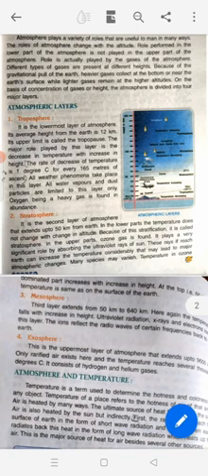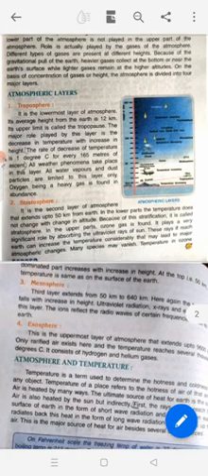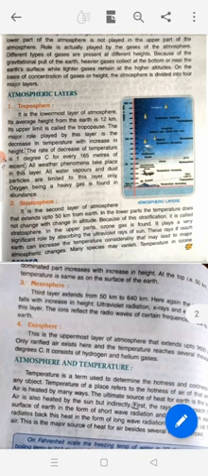In the upper parts, ozone gas is found. It plays a very significant role by absorbing the ultraviolet rays of the sun. And you must have read that because of quarantine these days, the ozone layer, which had depleted in the past few years, had recovered itself, because movement of people was less during this pandemic.